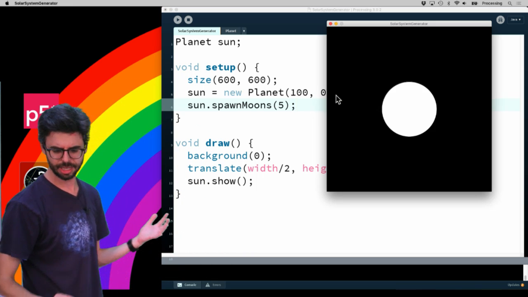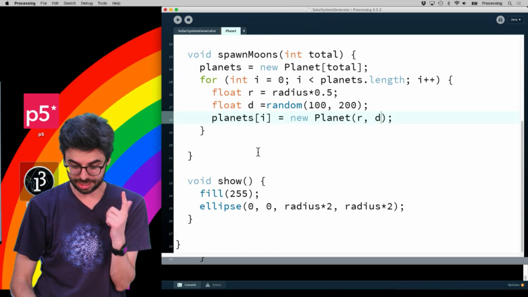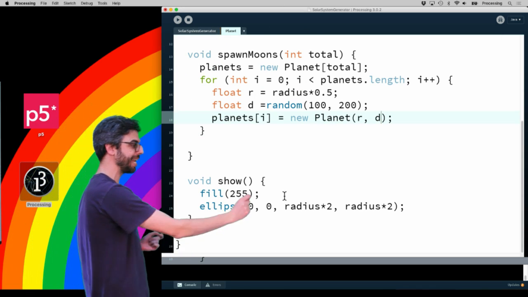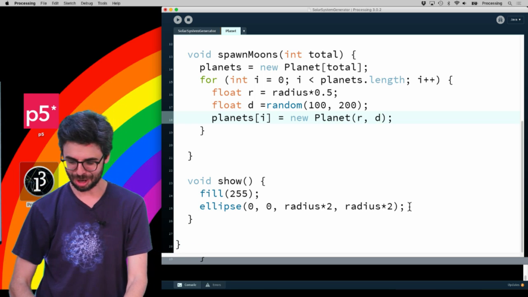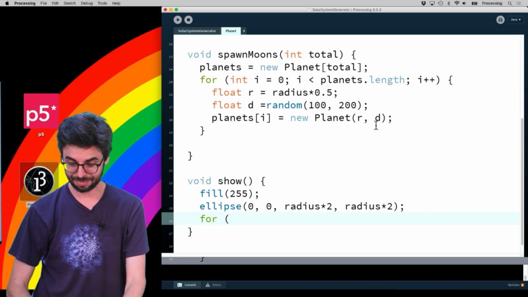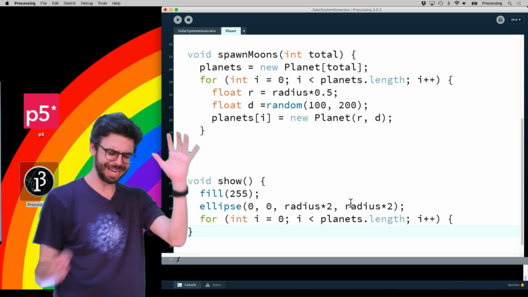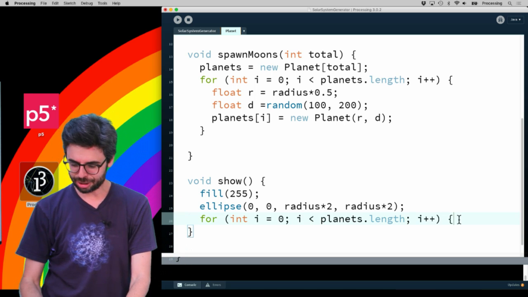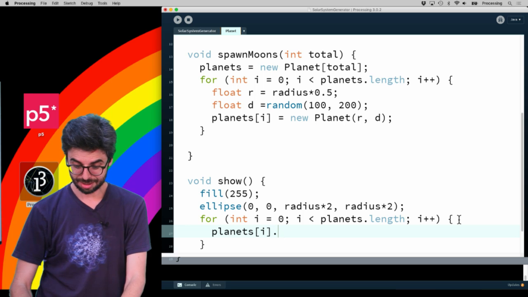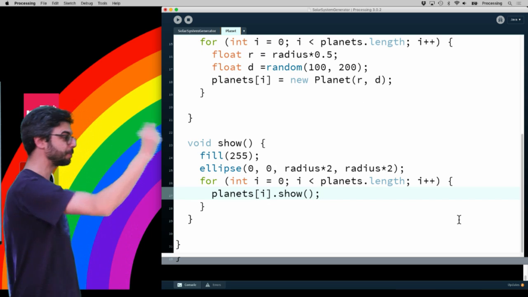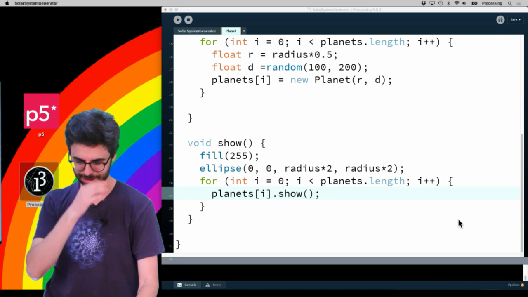We could just run this. There's no errors, but I'm not seeing anything. Why am I not seeing anything? Because when I show the planet, I also need to show its children moons. And remember those children moons, I should call them, I'm calling them planets, I'm calling them moons, whatever. The children are just planet objects. So when I show this particular planet, I draw it as a circle, then I loop through and show all of its subplanets. So let's see that.